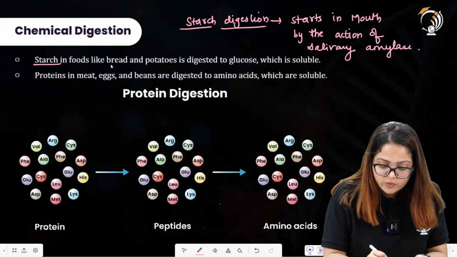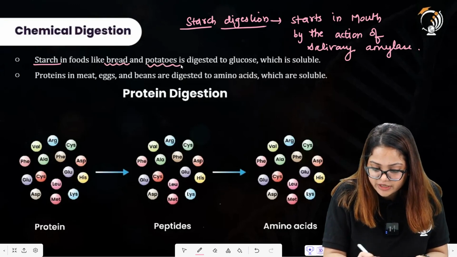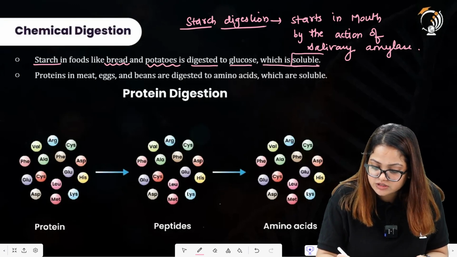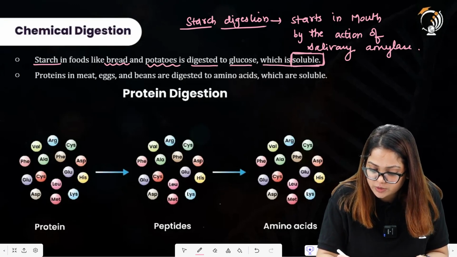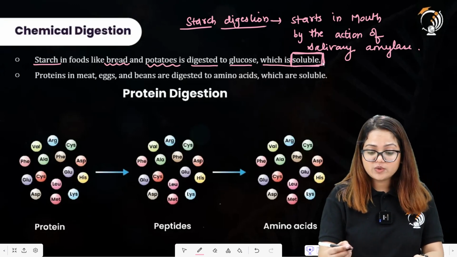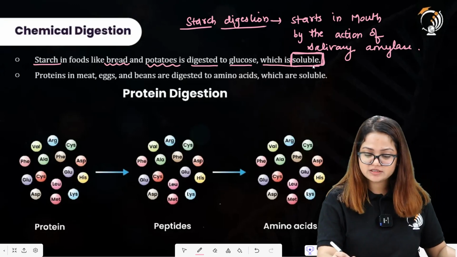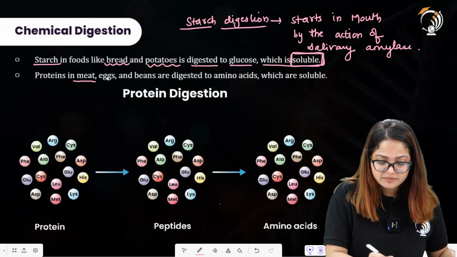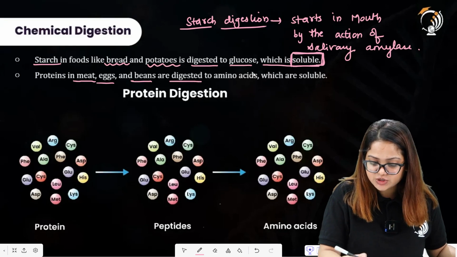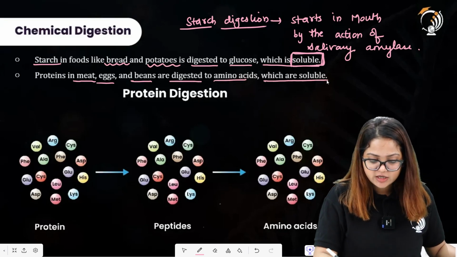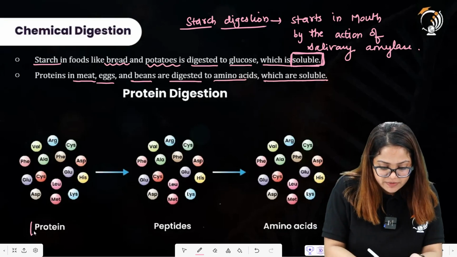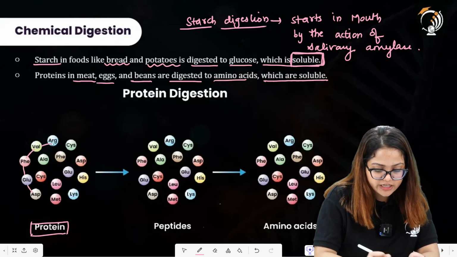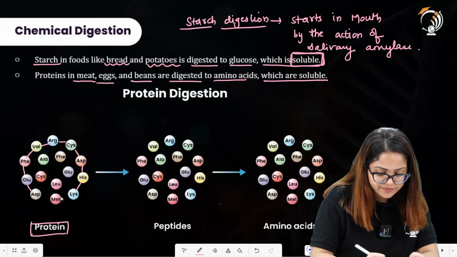So starch in foods like bread and potatoes is digested to glucose, which is soluble. So starch was not soluble, it was insoluble, it was further broken down to release soluble products. Proteins in meat, eggs and beans are digested to amino acids which are soluble. Now this is a representation of protein in which these amino acids are linked to each other.